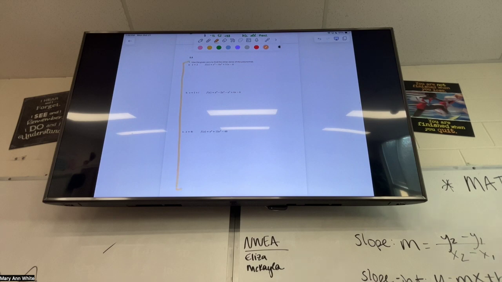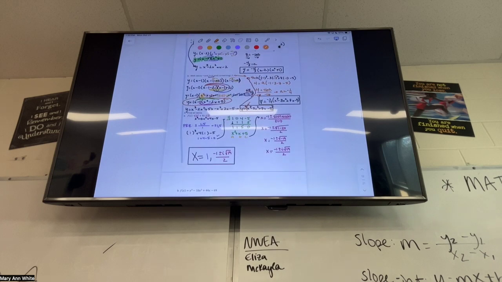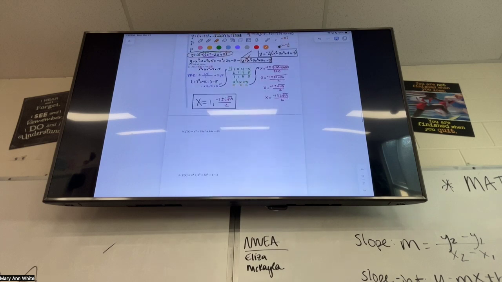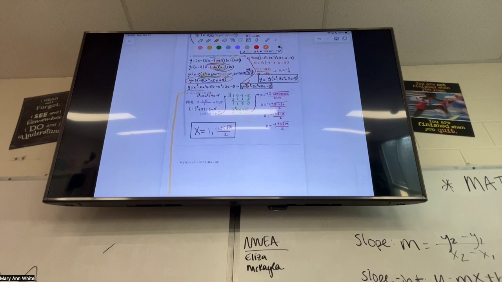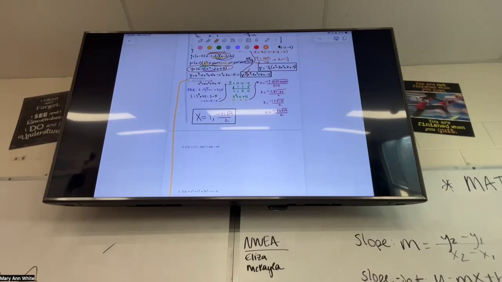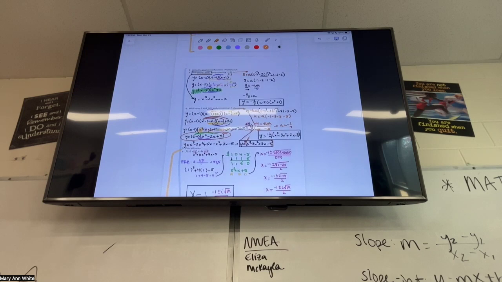So the method that we're doing today, you're going to have a couple problems like that on your quiz, as well as number 3, we did one like it last week, and then the rest of it. You will also have one problem, just like the multiplicity problem, writing the polynomial equation. You'll have one that has an i in it, like this guy right here. Number 2A on 2.5 is a good one to know how to do.